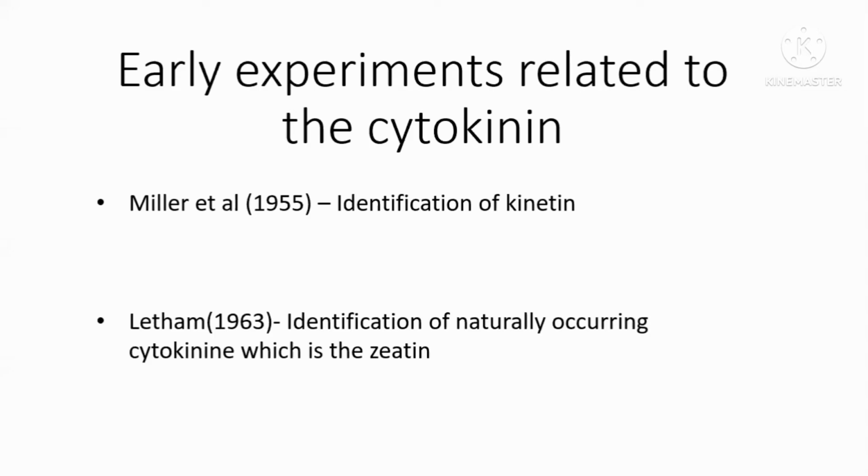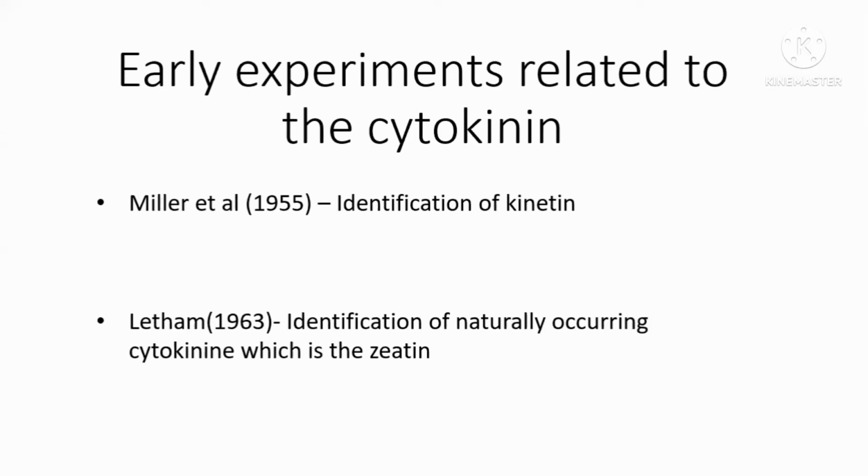Okay, now let's shift our attention to early experiments in relation to cytokinin. In 1955, the identification of kinetin was done by Miller. Actually, this kinetin is not present in the plant. In those days, there were many experiments in relation to tissue culture.